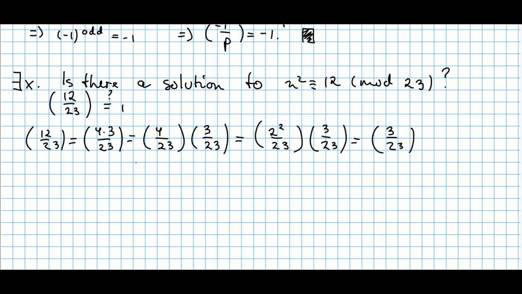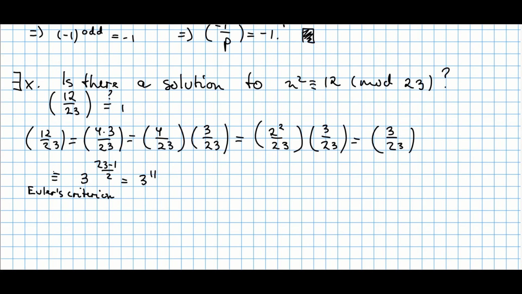Take a look at this chain of equations. First of all, you take the Legendre symbol of 12 mod 23. Notice that 12 is just 4 times 3. Then you apply the second property, where you can split this into two separate Legendre symbols, 4 mod 23 and 3 mod 23. Now 4 is just 2 squared, so you get the Legendre symbol of 2 squared mod 23 and the Legendre symbol of 3 mod 23. And you know by the third property, this is just 1. So you are only left with the Legendre symbol of 3 mod 23.